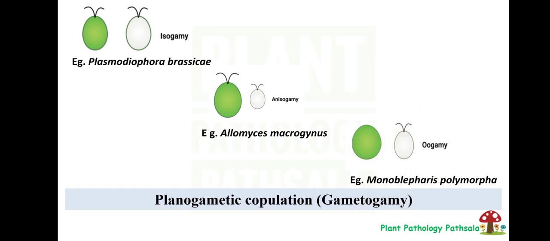Then the examples are: in isogamy, the example is Plasmodiophora brassicae, and in anisogamy, the example is Allomyces macrogynus. Then for oogamy, the example is Monoblepharis polymorpha. These are all lower fungi. Okay, these fungi generally belong to Plasmodiophorales.